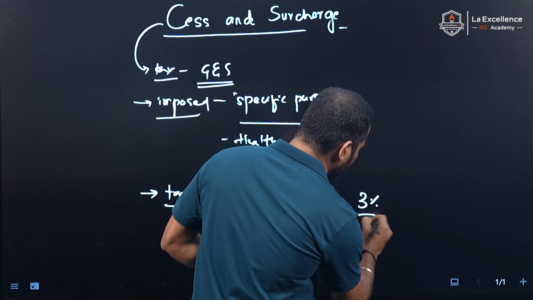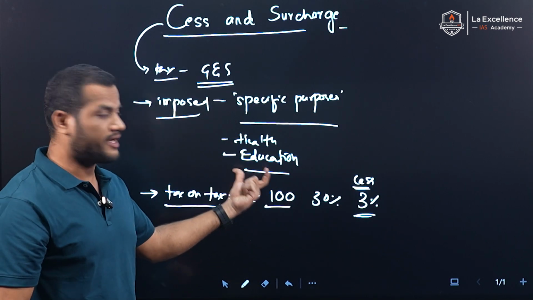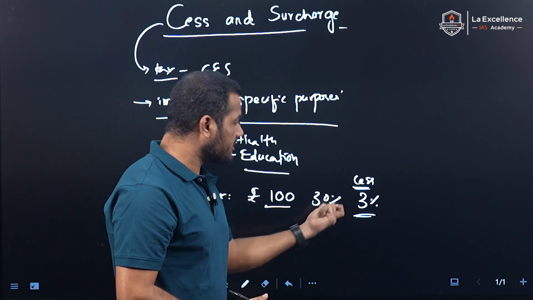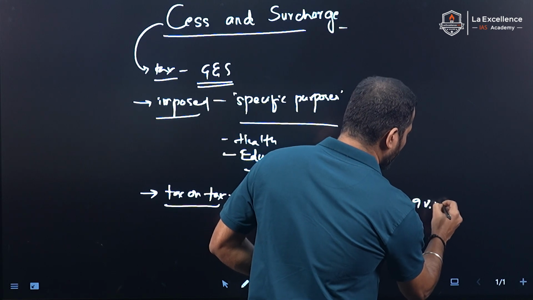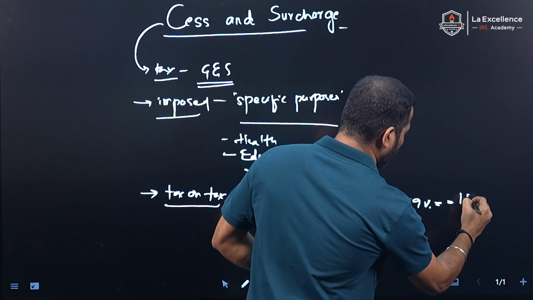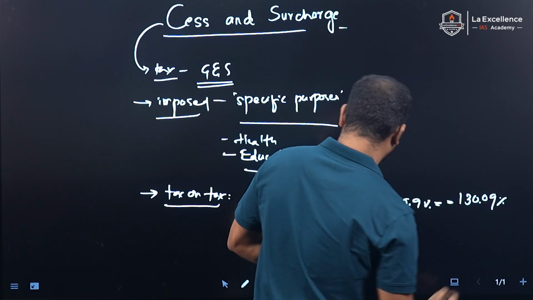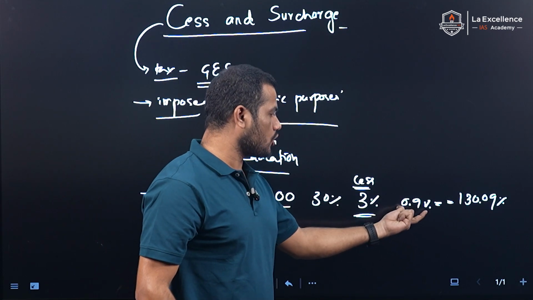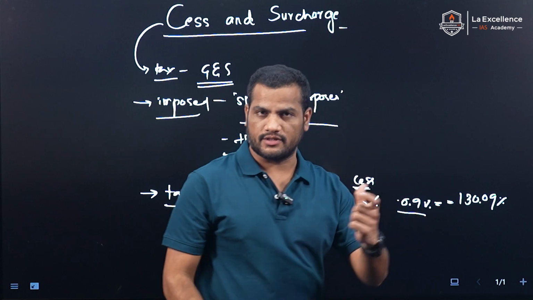So this 3% cess is not imposed on 100 rupees, but imposed on the 30%. So 3% of 30 is 0.9, right? So overall, how much does it become? 130.9, right? 30% tax, and 3% of 30 equals 0.9. So we will include 130.9.